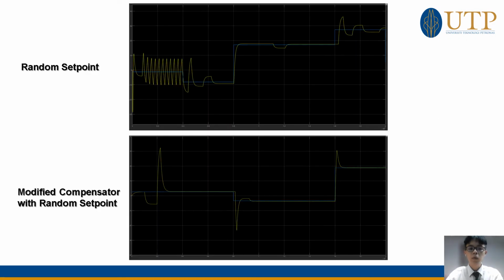Lastly, it comes to the evaluation of random set point. According to the results at the top, the process variable can track the random set point change successfully. However, there are some oscillations. Thus, the compensator is modified and further improved. The result shown at the bottom clearly has removed the oscillations in the controller. Therefore, this data from the result will be extracted to train the neural network.